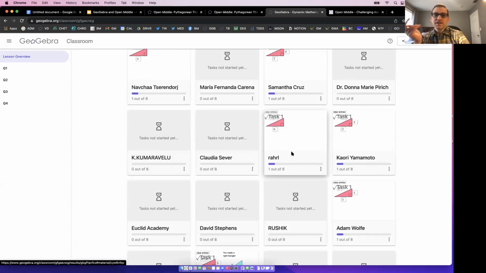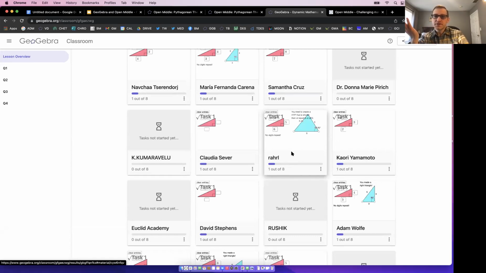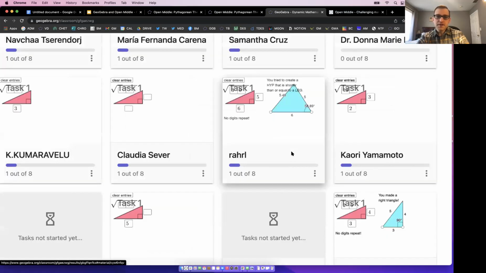You see how this is? Sure, I can give kids Pythagorean theorem questions: solve for the hypotenuse, solve for the legs, solve for this, solve for that. Great. But see, it's just a simple twist. Can I just ask students to create a right triangle? And look at this right here.